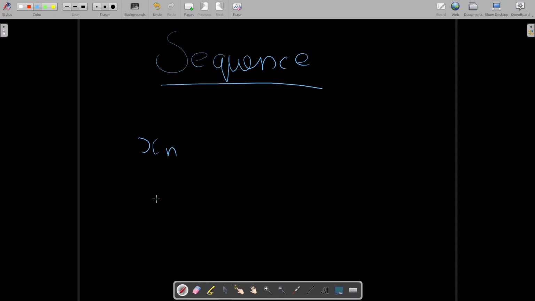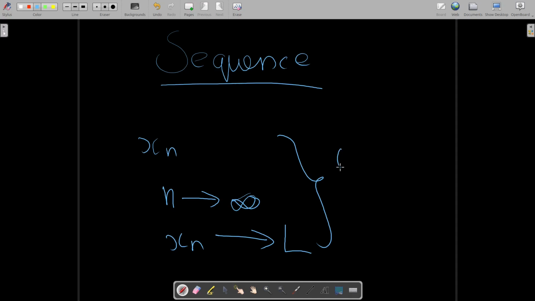If you have a sequence x of n, as n tends to infinity, your x of n should go towards a particular number. If this is satisfied, we would call it a converging sequence.